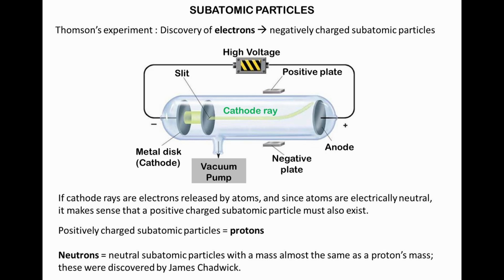In 1932, James Chadwick found yet another subatomic particle, the neutron. Neutrons are neutral subatomic particles, with a mass almost the same as a proton's mass.